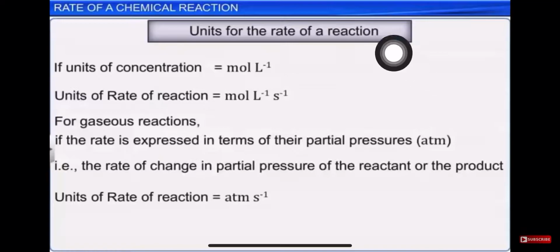Now here we see the unit of rate of reaction. According to the definition, rate of reaction is nothing but concentration per time taken. So if the unit of concentration is mole per liter, then the unit of rate of reaction will be mole per liter per second, right? This is for the liquid state we are talking about, but if it is in the gaseous state, then we know that concentration is expressed in terms of partial pressure, that is atm. So if the pressure is in atm, then the unit of rate of reaction will be atm per second.